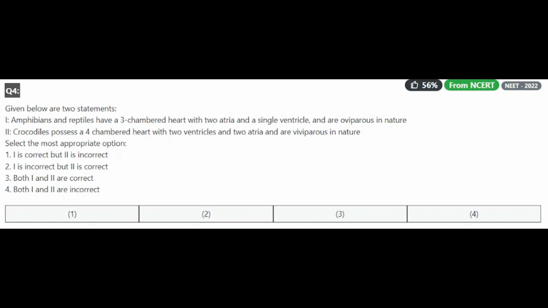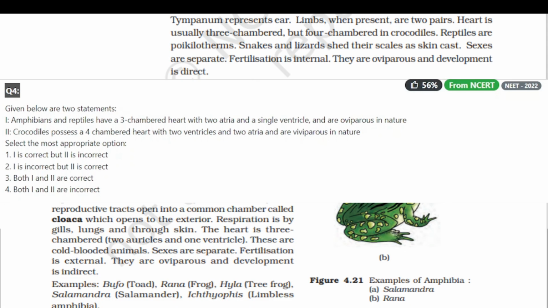Coming to fourth question, given below are two statements. Amphibians and reptiles have 3-chambered heart with 2 atria and a single ventricle and are oviparous in nature. This is one statement. We have studied in the NCERT biology book that their heart is 3-chambered with 2 auricles and 1 ventricle, and they are oviparous in nature, right?